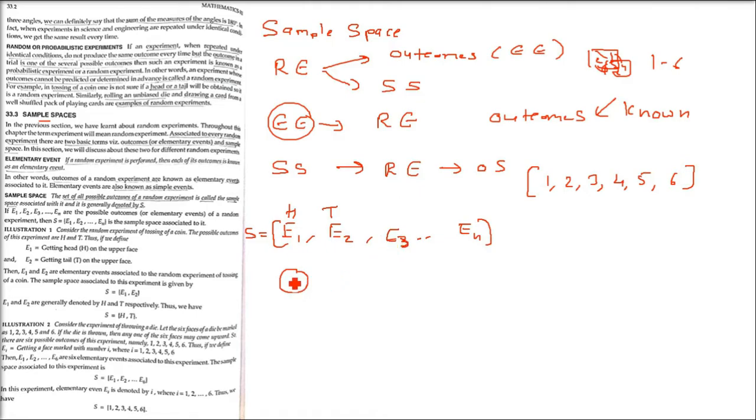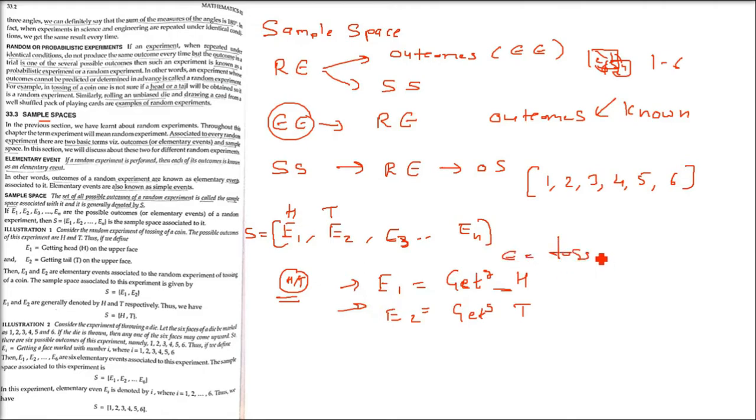Consider the random experiment of tossing a coin. The possible outcomes of this experiment are head and tail. So let us define two events. E1 is getting a head on the upper face, and E2 is getting a tail on the upper face. So E1 and E2 are elementary events, because there is nothing else which can come, either head or tail.